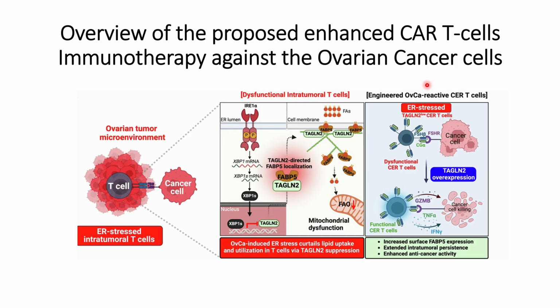We can say that the overactive CAR T cell DNA has the complementary TAGLN2 DNA in it, and so these overactive CAR T cells will cause overexpression of TAGLN2, so that it can overcome the ER stress. Even in ER stress conditions, the TAGLN2 is formed enough to help FABP5 proteins to be expressed on the cell surface,